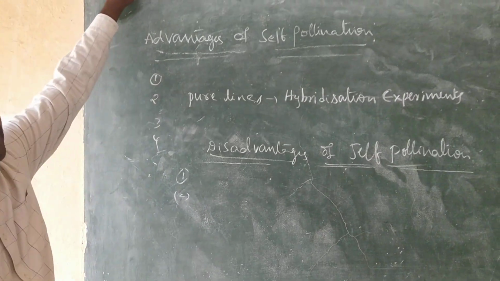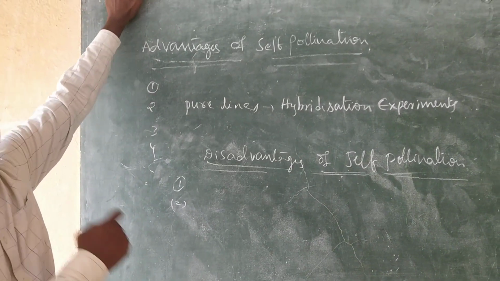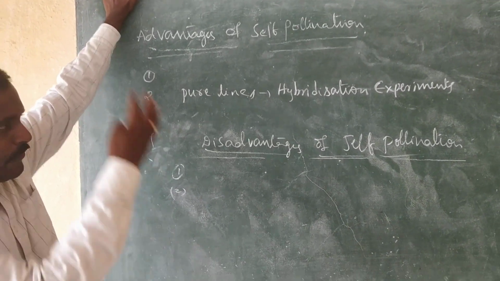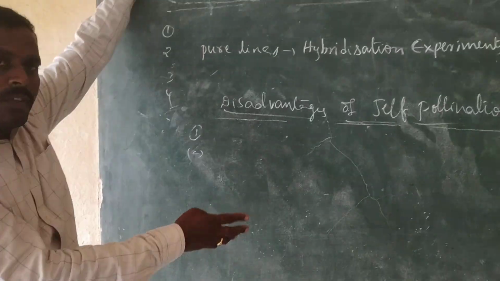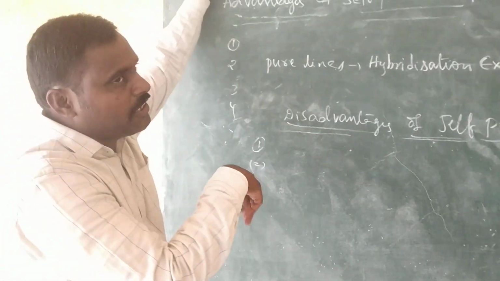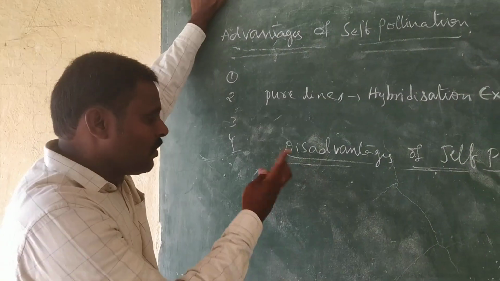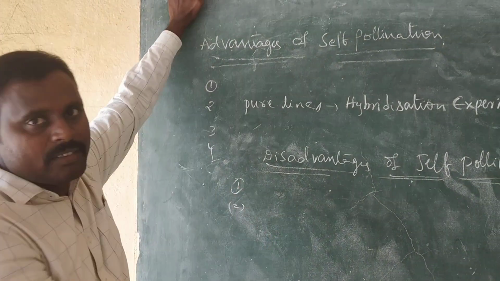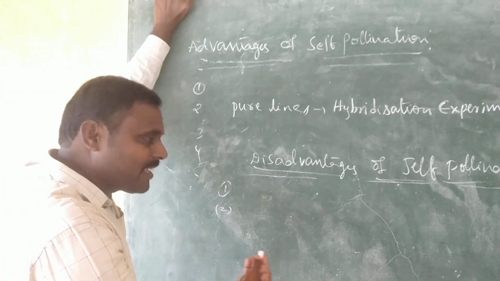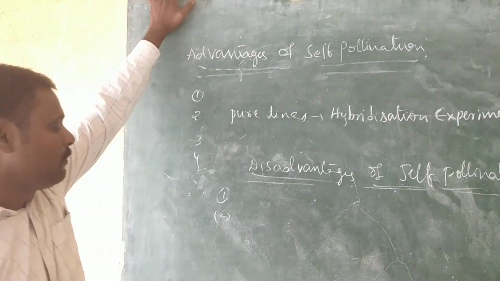And the second one is that immunity to diseases will decrease. If you do continuous self-pollination, in the progenies obtained due to continuous self-pollination, immunity to diseases will decrease. This is the second disadvantage of self-pollination.